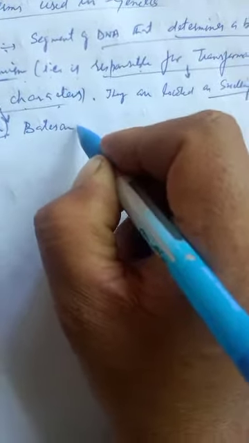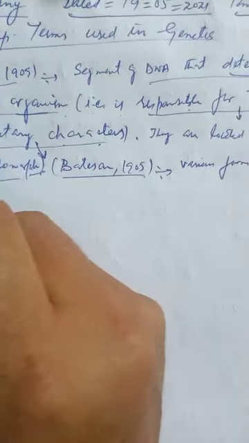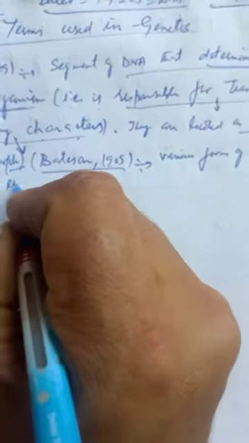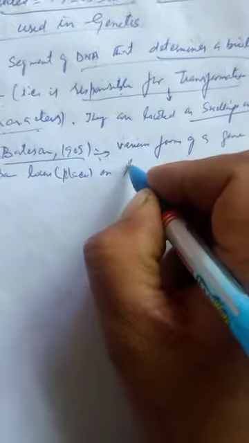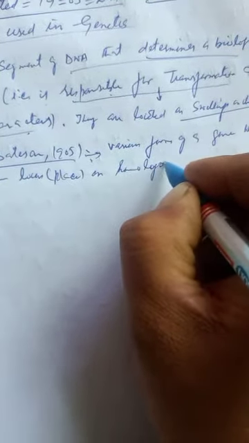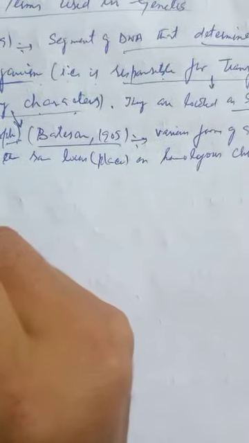Now, what is an allele? Alleles are the various forms of a gene which are located on the same locus, that is place or position, on homologous chromosomes, and control the different alternatives of the same character.